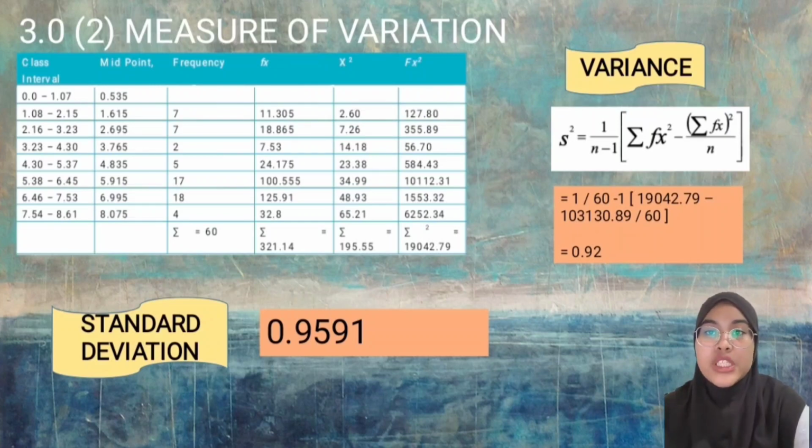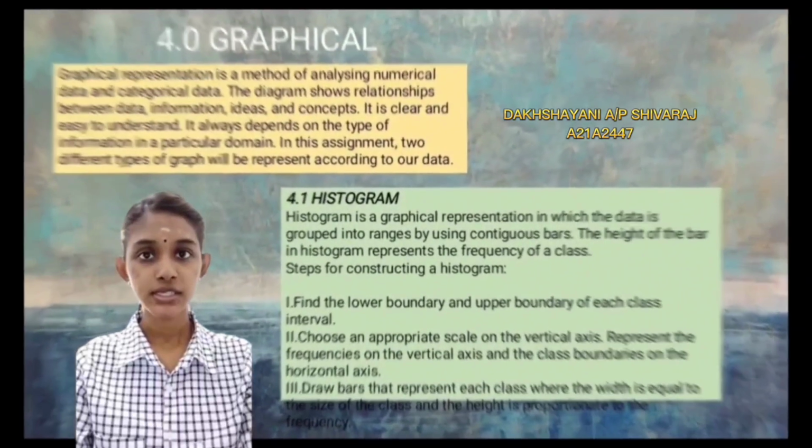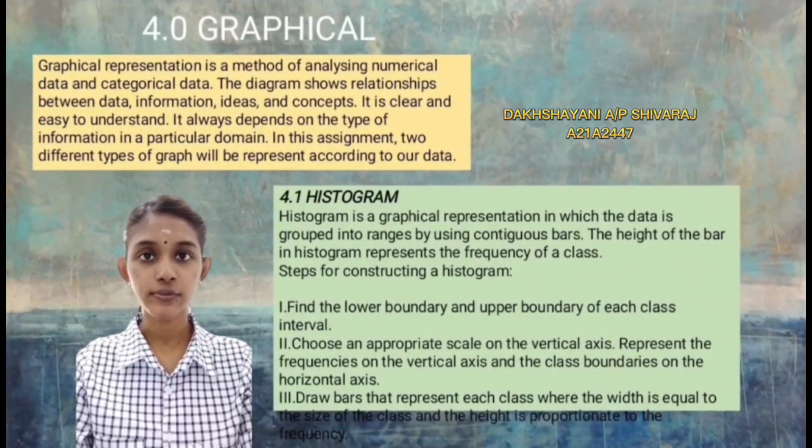Next, for measures of variation, range we got 6.4324, and after that we got sample variance of about 2.8106, and sample standard deviation of about 1.6765.